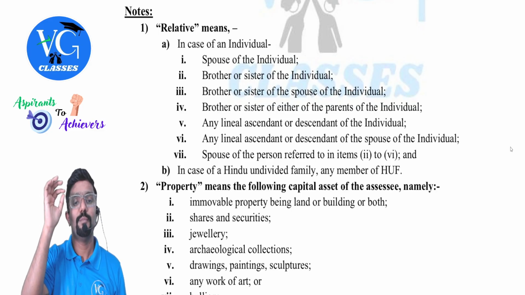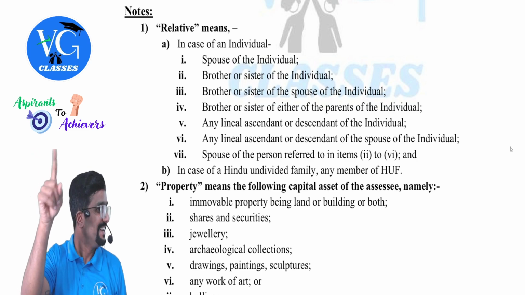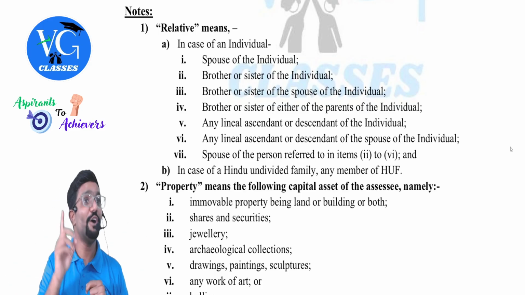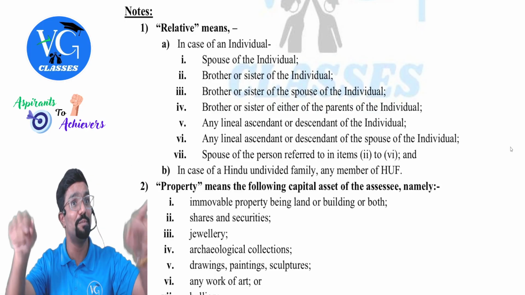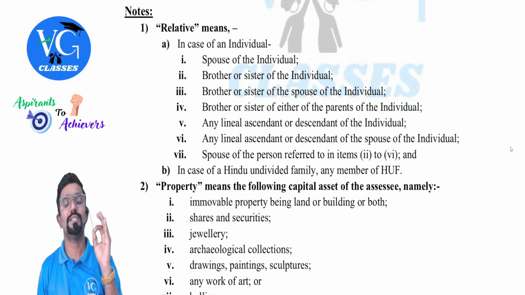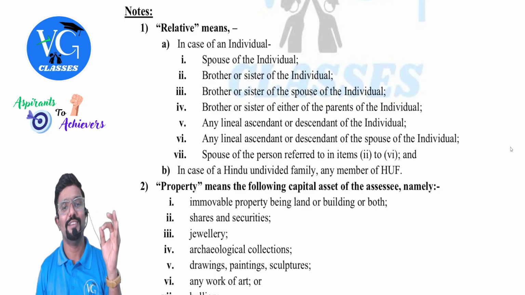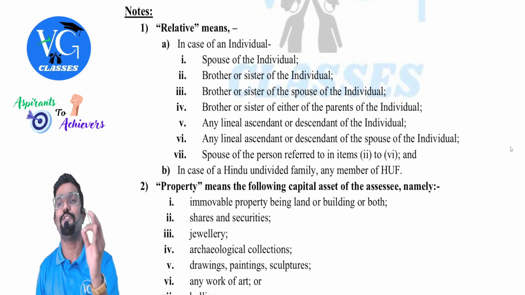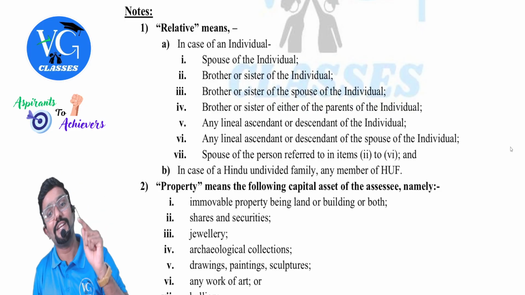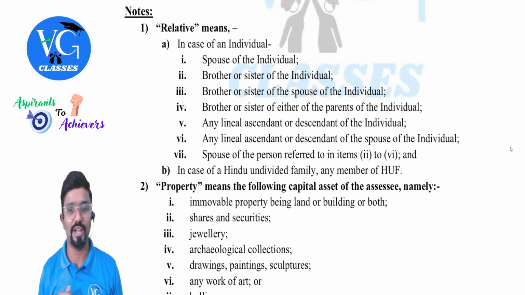Chalo. Brother or sister of the spouse of the individual, or else the spouse will make a fuss. If you treat only your brother and sister as your brother and sister, there is a problem after marriage. You have to treat their brother and sister also as your brother and sister, their parents also as your parents. So everything is taken. You will understand after marriage, everything is implied. Brother or sister of the spouse of the individual. Brother or sister of either of the parents of the individual: Chikkamma, Dodamma, Atte, whomever you call, Dodappa and all.